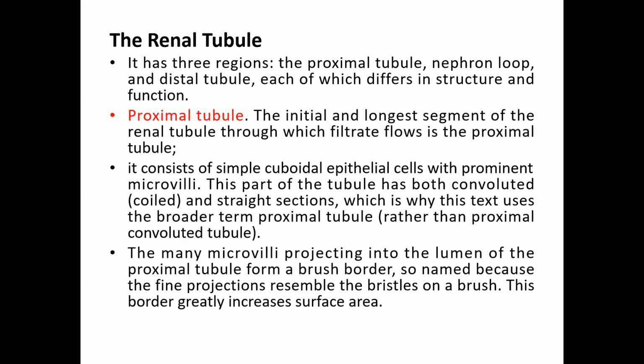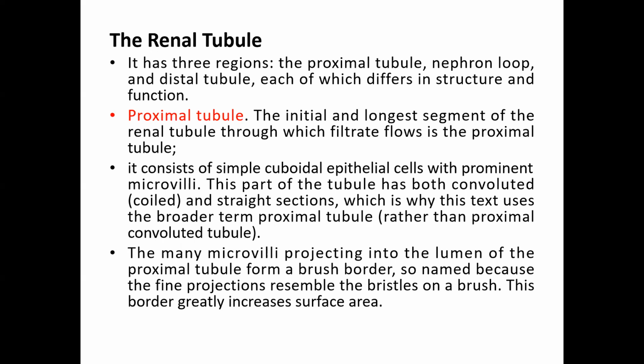Next, until now we had seen about the corpuscle, which has the glomerulus and the Bowman's capsule. These two together you will call a corpuscle. The next one is the renal tubule, which has three regions: the proximal tubule, the nephron loop, or you will also call it the loop of Henle, and the distal tubule, each of which differs in structure and function.